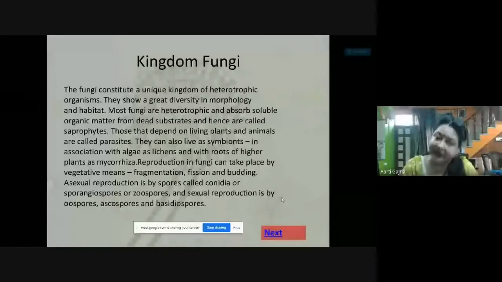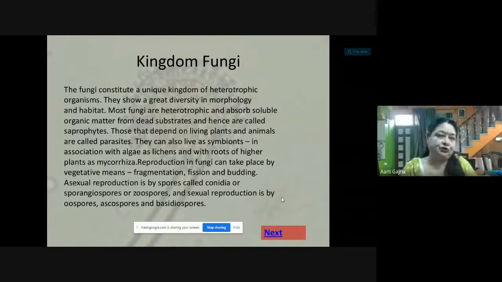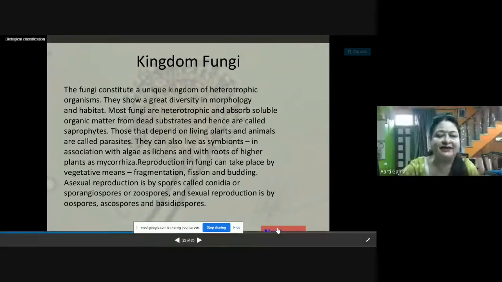And sexual reproduction is also taking place in fungi, again by a special kind of spores, which are called oospores, ascospores, and basidiospores. So oospores, ascospores, and basidiospores are the spores by which sexual reproduction in fungus takes place.